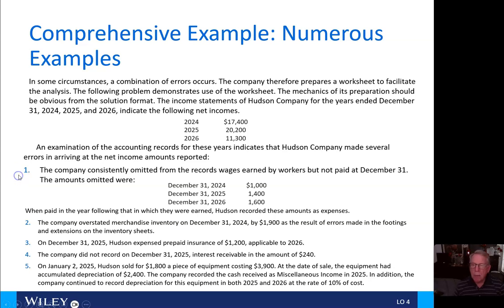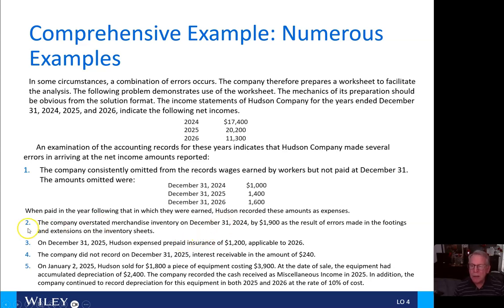Number one, the company consistently omitted from their records wages earned by workers but not paid at December 31. So those amounts omitted were December 31, 2024, $1,000, December 31, 2025, $1,400, and December 31, 2026, $1,600.